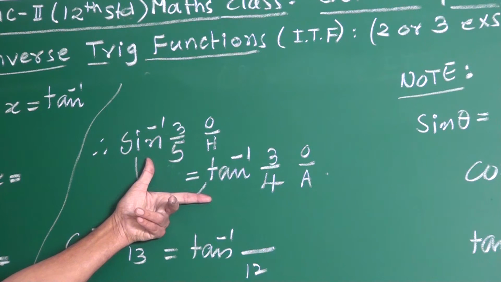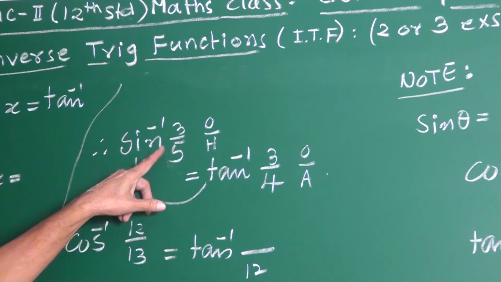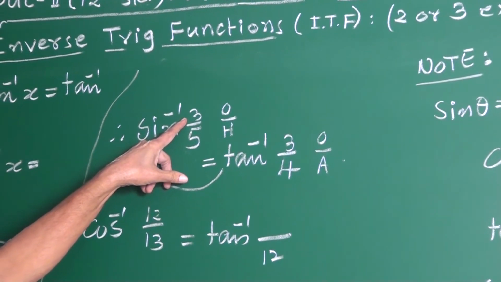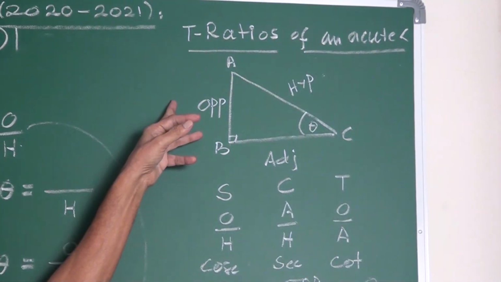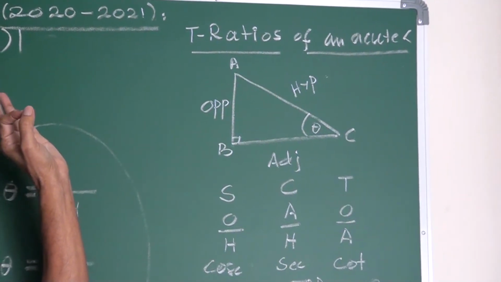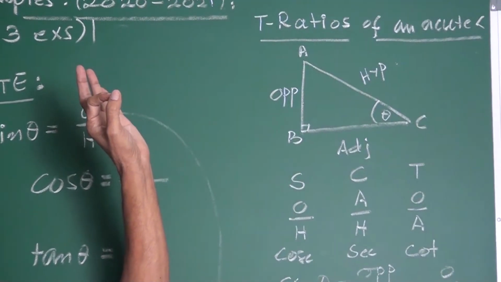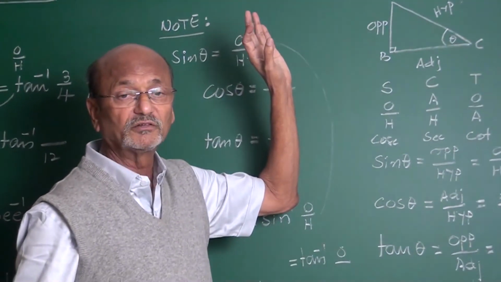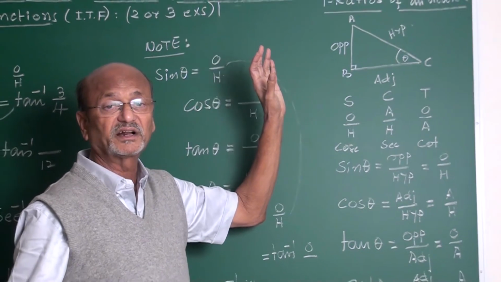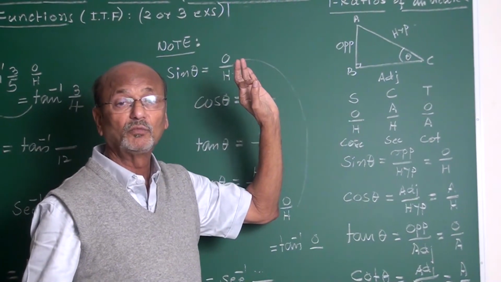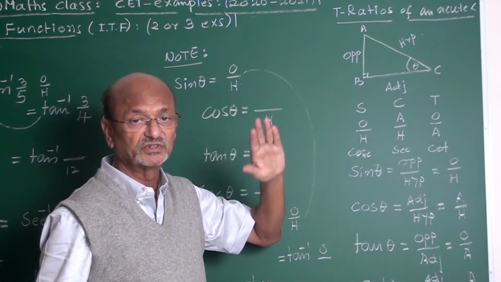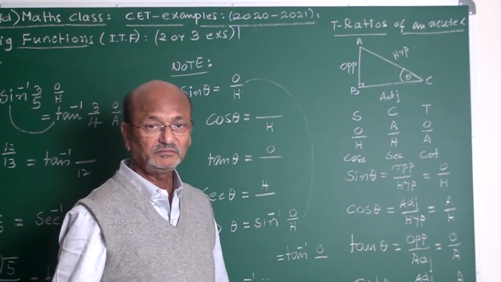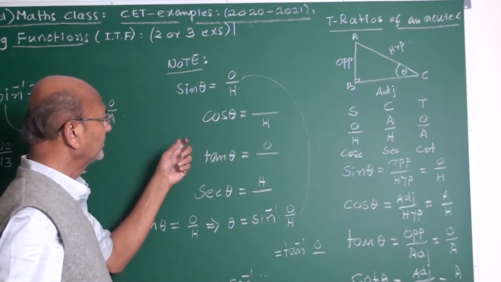Here, we are not doing 25 minus 9, 16, square root of 16 is 4. We are not writing it, and we are not even drawing this right angle. Directly we are writing, directly from sine inverse to tan inverse, sine inverse to sec inverse to cot inverse. The way of direct writing is one of the most popular time-saving results. It is a bridge. You must pass that.